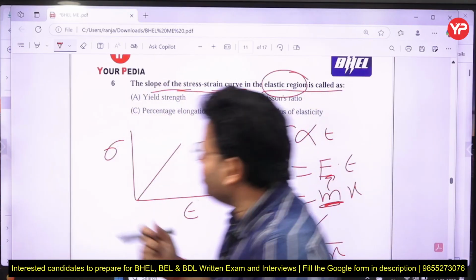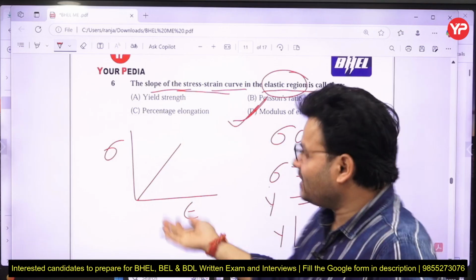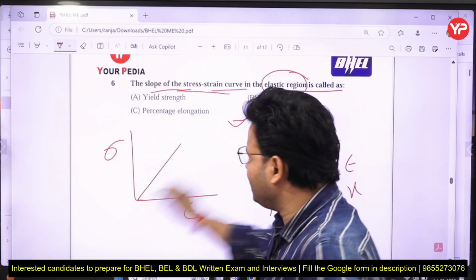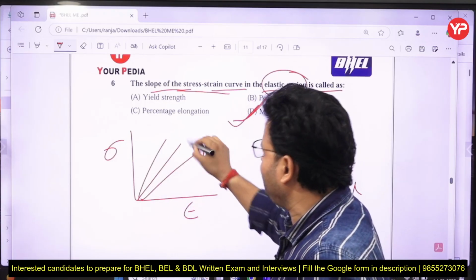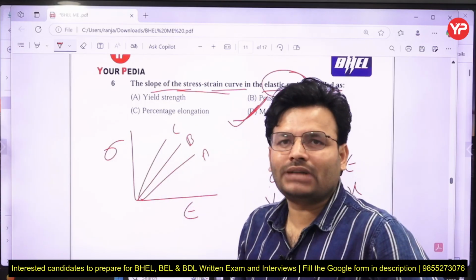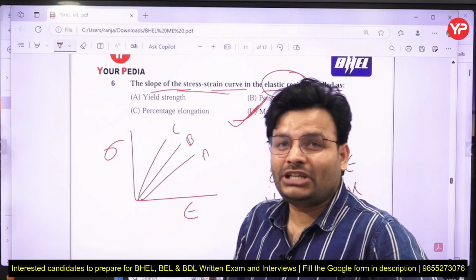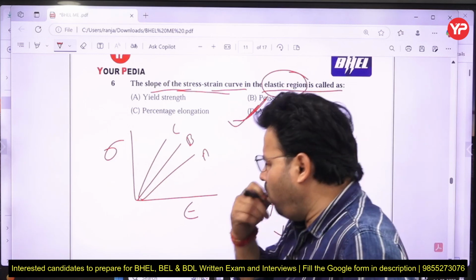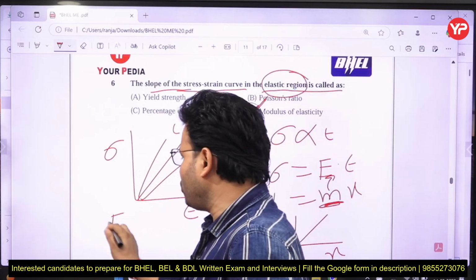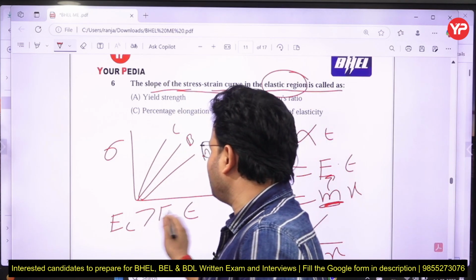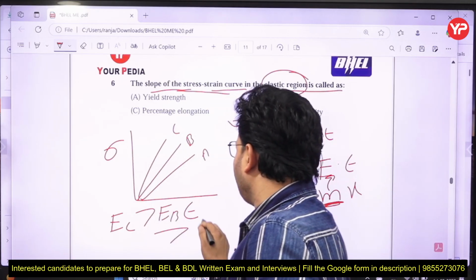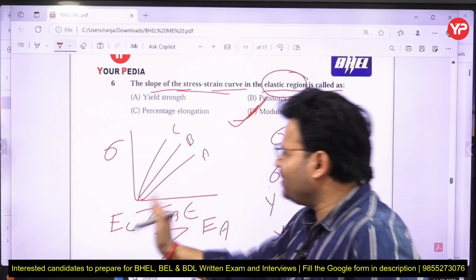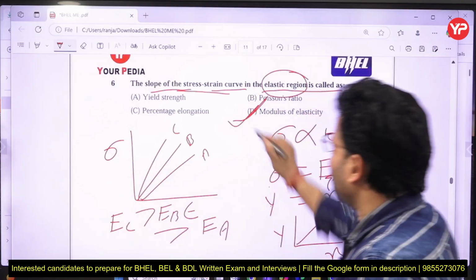This question is asked various times. Sometimes you can observe that three diagrams are given, let's assume A, B, C, and they ask which one has more Young's modulus of elasticity. Having a higher slope, it will have more E. So Young's modulus in case of C is more than in case of B, which is more than in case of A, because C has more slope. So be prepared, that type of question can also be asked. Right now the correct answer is D for Delhi.